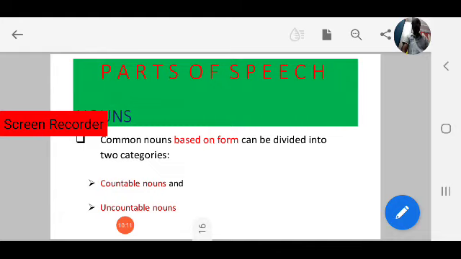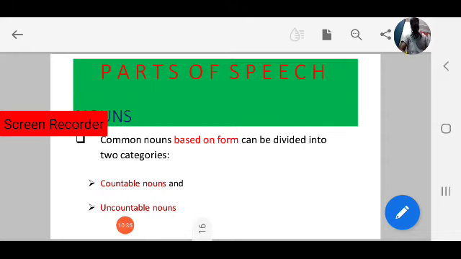Next, let's move to common nouns. Common nouns can be divided into different parts: one based on the form, another based on the meaning. Common nouns based on form can be divided into two categories.